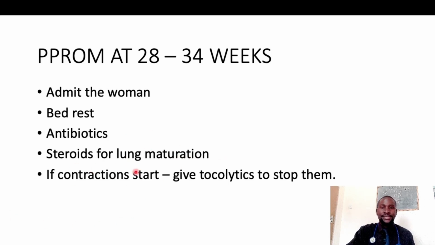If contractions start, you can give tocolytics at this stage. Tocolytics like magnesium sulfate. Magnesium sulfate has also been shown to be neuroprotective in these particular babies. So tocolytics: toco means contraction, lytic means lysis, so you're breaking down the contraction. These drugs are to stop the contractions because you don't want the baby to be delivered too early. You want to buy some time for the lungs to mature, for the steroids to work.